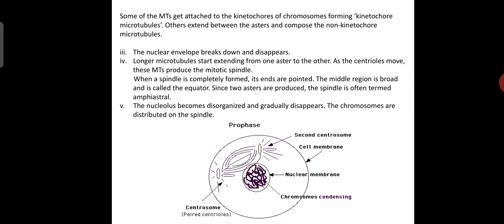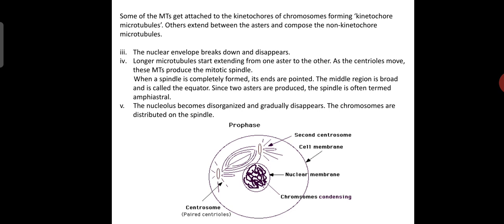So you can see here the centrosomes, the condensed chromosomes and the nuclear membrane. Some of the microtubules get attached to the kinetochore of chromosomes, forming kinetochore microtubules. Others extend between the asters and compose the non-kinetochore microtubules.